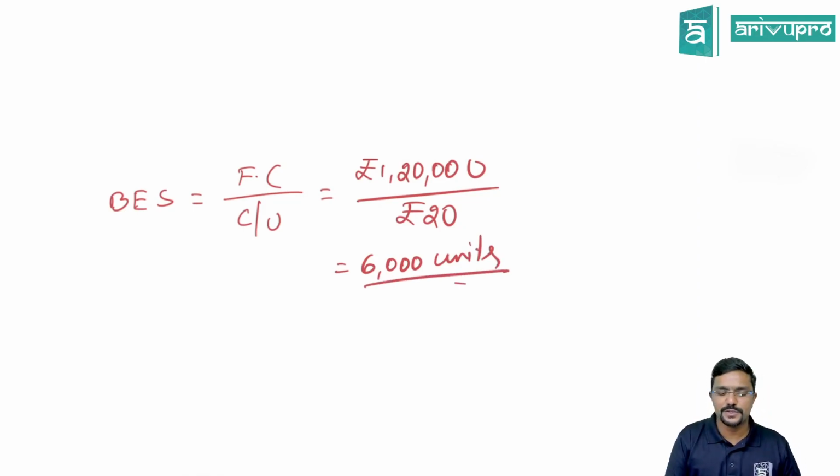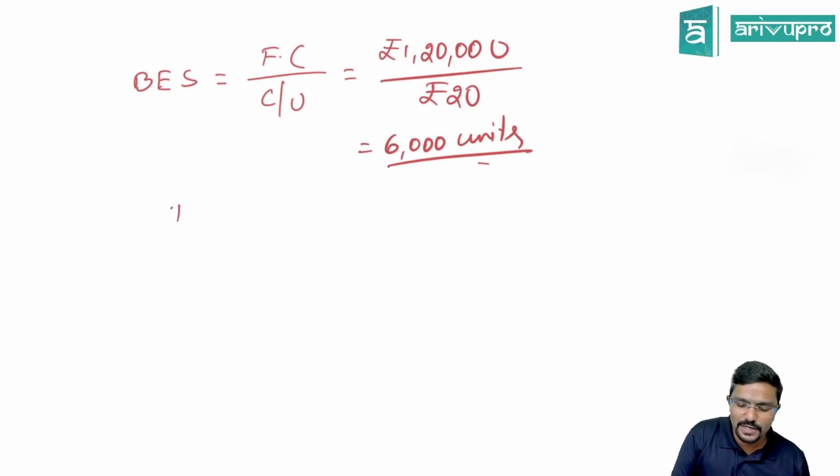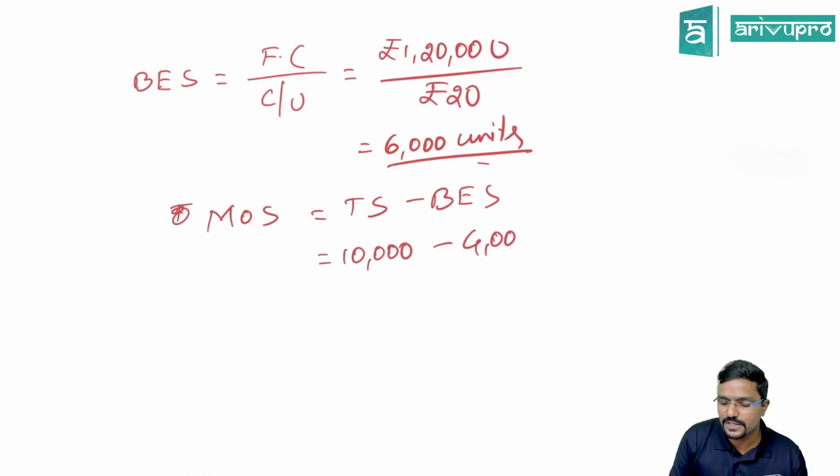Break-even sales in units is 6,000 units. We know that margin of safety is equal to total sales minus break-even sales. Total sales is 10,000 units. Break-even sales is 6,000 units. So how much is your margin of safety?